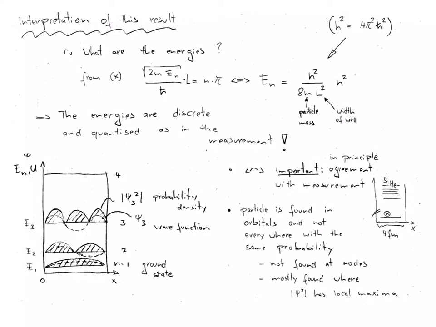Although we have described the system here only in one dimension, we have in principle achieved agreement with experiment, a great advancement beyond classical mechanics, which predicts that the energies are continuous inside the well. At the bottom left, the potential well is shown again, including the energy states E1, E2, E3, and E4, labeled with their quantum numbers n equals 1, 2, 3, and 4, and because of the quadratic dependence on the quantum number n, they are not equally spaced, but the separation increases with n increasing.